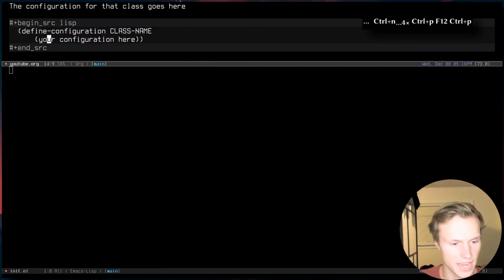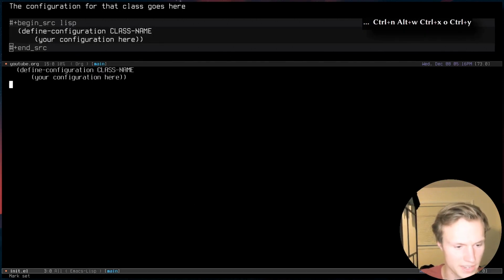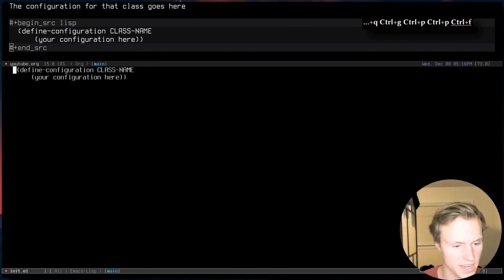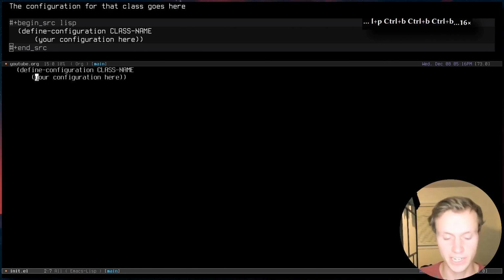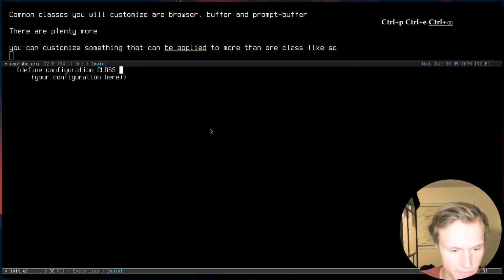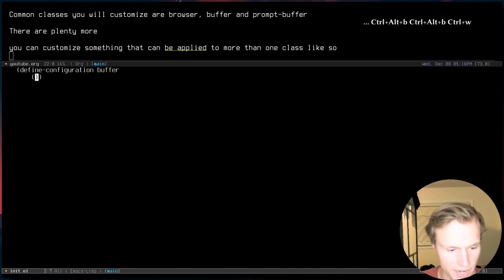So right here, I show off a really simple structure that we can actually go ahead and copy. And so here's how we can actually go ahead and start configuring it. So the actual structure would be define configuration, class name, and then in parentheses, we actually set all of our configuration inside of there. Now there's a bunch of different kinds of classes that you'll be manipulating. There's the browser, the buffer, and prompt buffer, a bunch of other ones out there, but really the base one that you'll probably be modifying the most for general changes that'll apply everywhere is the buffer class. So here we can go ahead and just mess with that. So let's go ahead and set buffer, and then we're going to probably want to change this stuff.